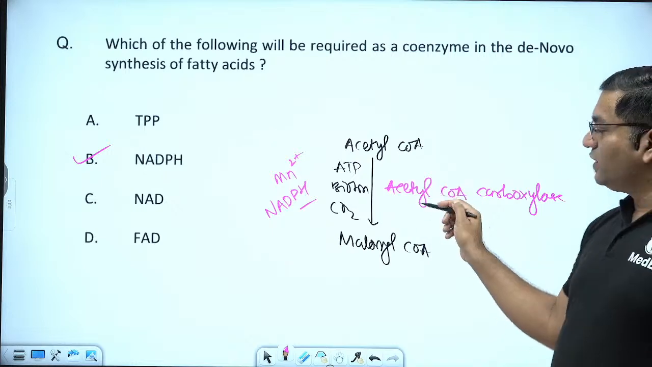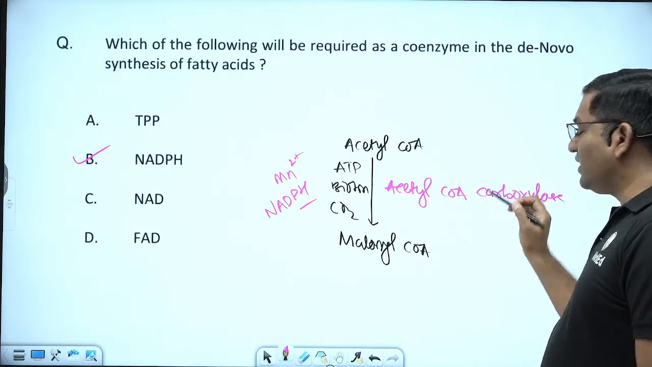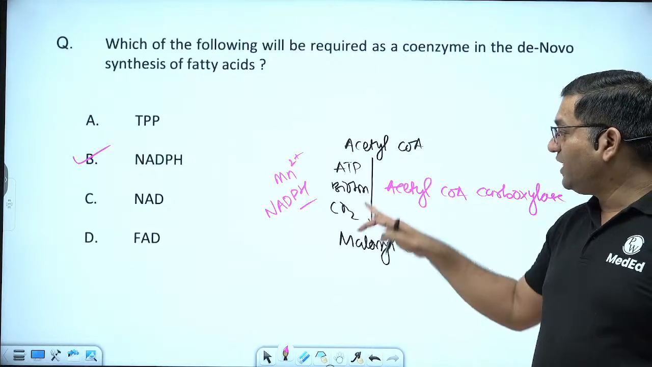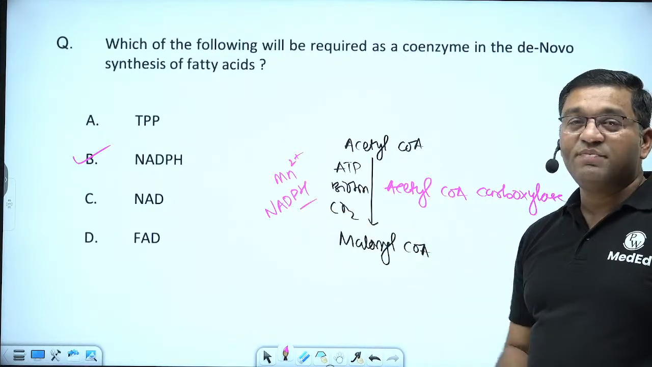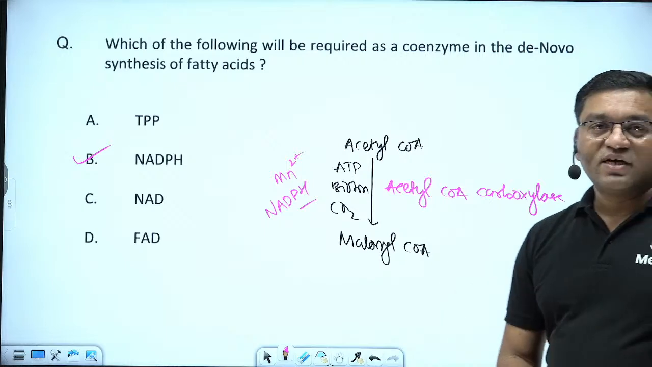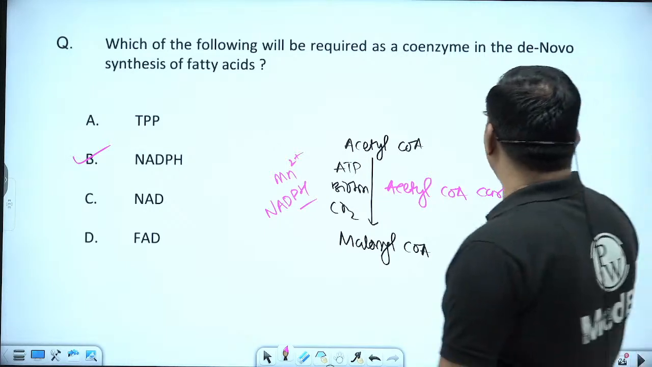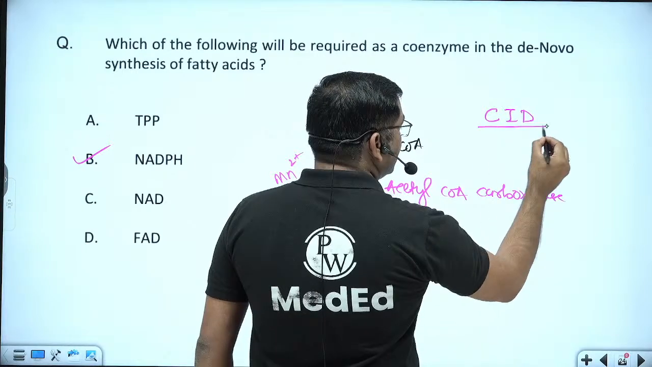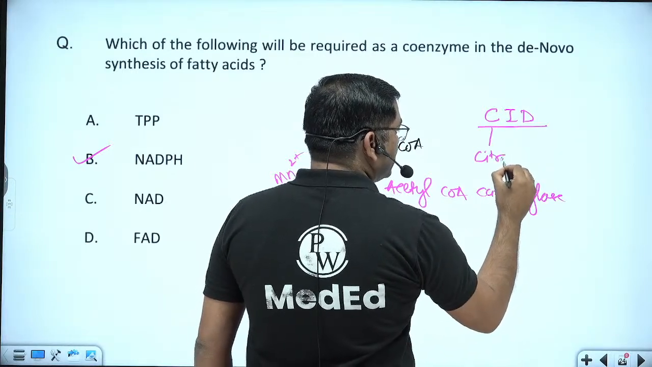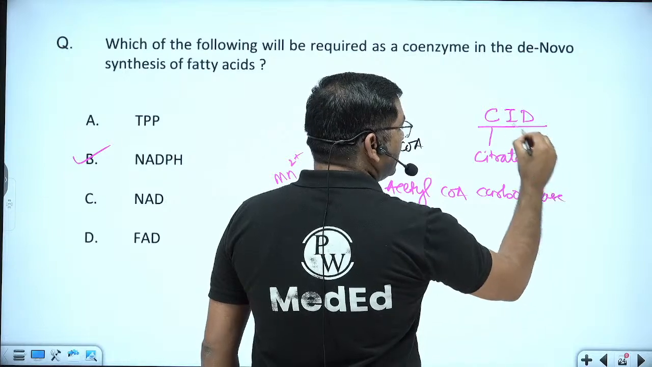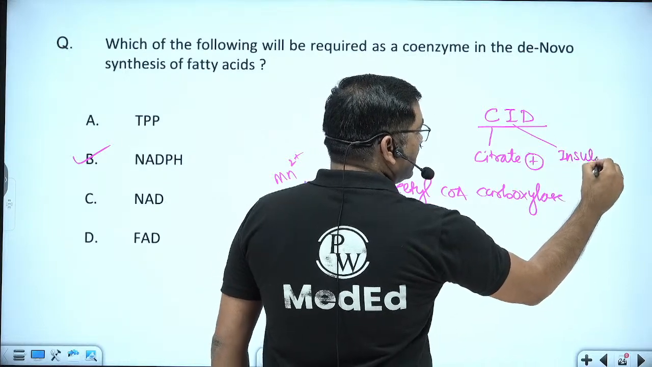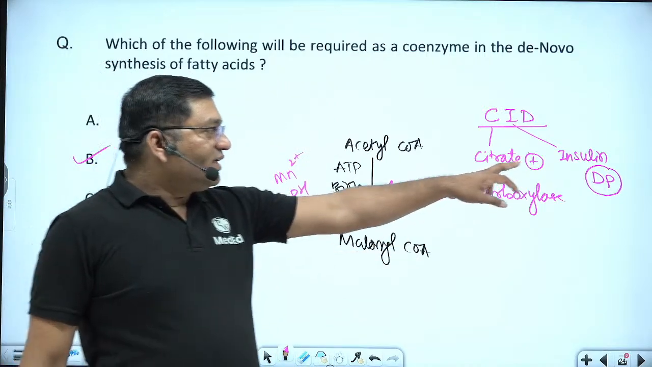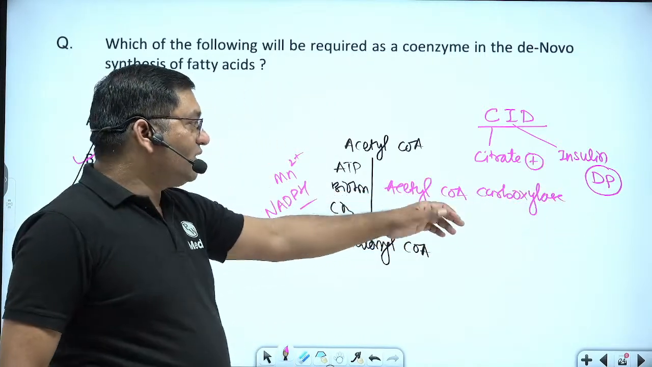So here too, it is a bifunctional enzyme. It has carboxylase activity and transferase activity. So ATP, biotin, CO2, manganese and NADPH are required for acetyl coenzyme A carboxylase. It is a regulatory enzyme regulated by CID. C means citrate. Citrate stimulates this pathway. Then insulin stimulates this pathway, and insulin will favor the dephosphorylated state of the enzyme. So citrate, insulin and the dephosphorylated state of the enzyme, it is active.